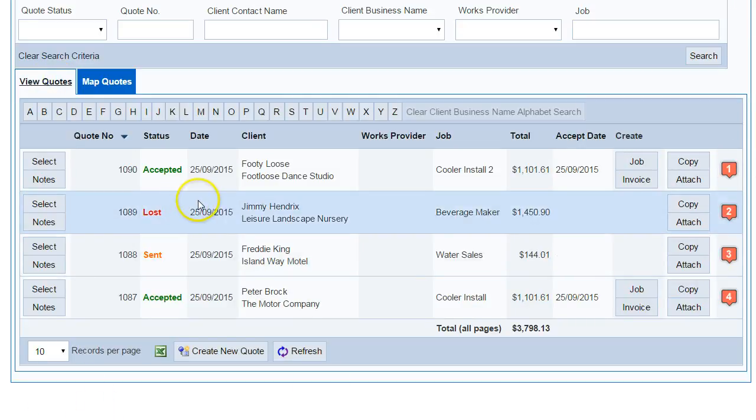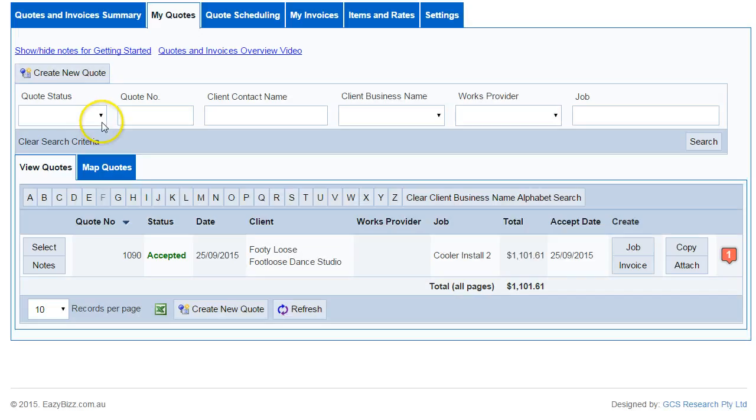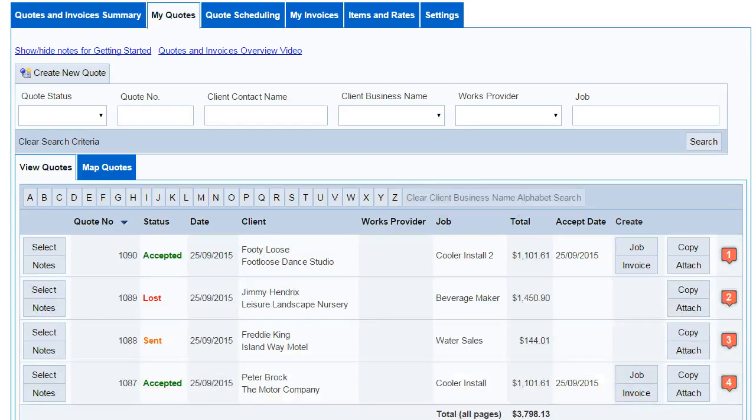Another way to filter the list of quotes is simply to select the first letter of the client's name, such as F, which will bring up Footloose Dance Studio, and we can clear that using the Clear button there.